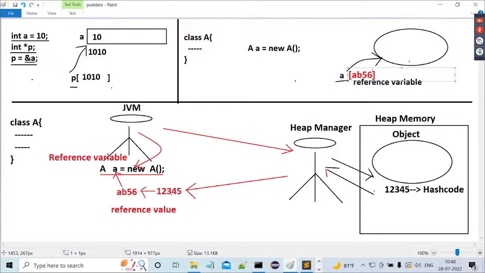Now differentiate what a pointer variable is and what a reference variable is. A pointer variable is able to refer to a block of memory by storing the address location of the data. But a reference variable refers to a block of memory, that is an object, by storing the object reference value. Are pointer variable and reference variable the same or different? Different. Is there any chance to have pointer variables inside Java? No chances are available. Even in this direction we can conclude pointer variables are not the same as reference variables. Reference variables are different, pointer variables are different.